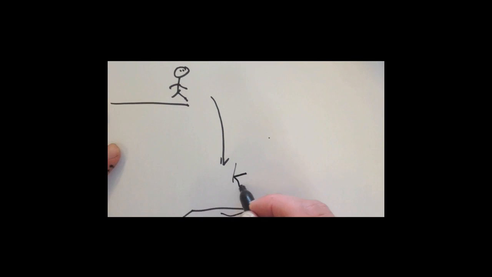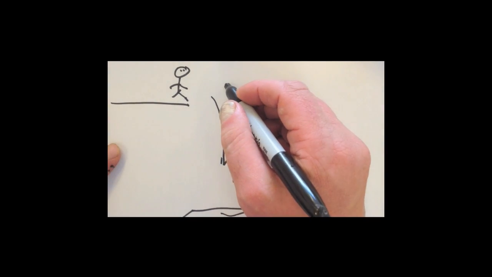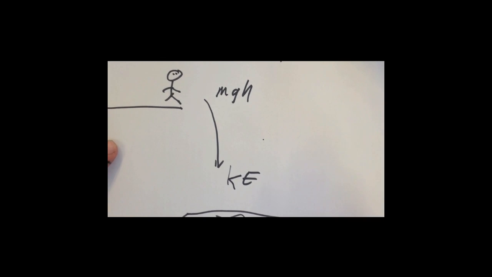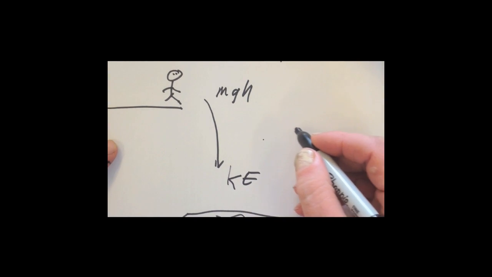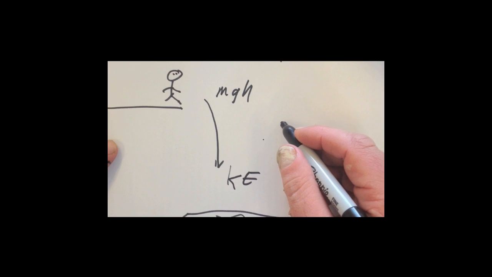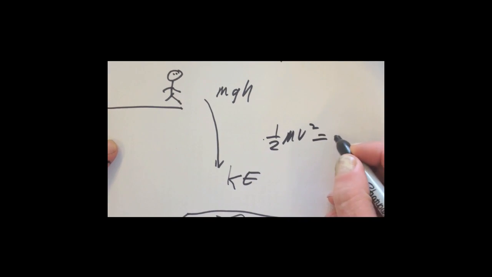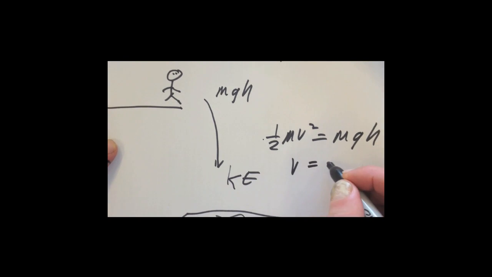Because the kinetic energy an object gains as it falls is equal to the gravitational potential energy that it lost, we can actually equate those two formulae to find out its final velocity. So, kinetic energy, half mv squared, equals mgh. That means that v is equal to root 2gh.